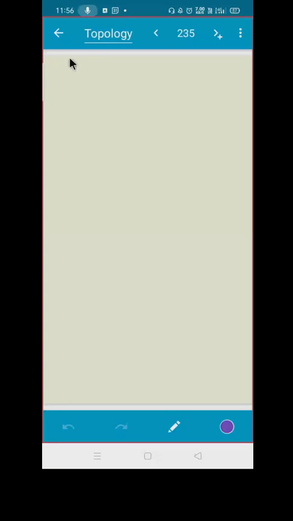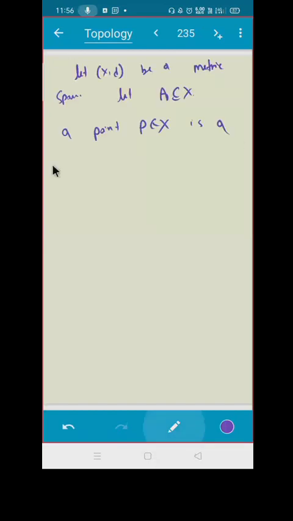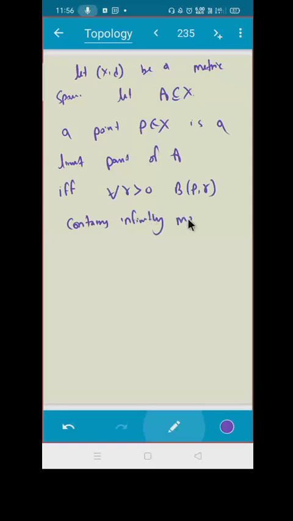Let A be a subset of X. A point P is a limit point of A if and only if for all r positive, B(P, r) contains infinitely many points of A other than P. Do you agree?